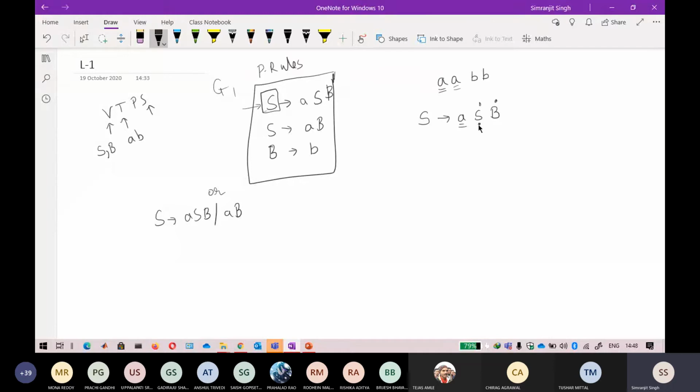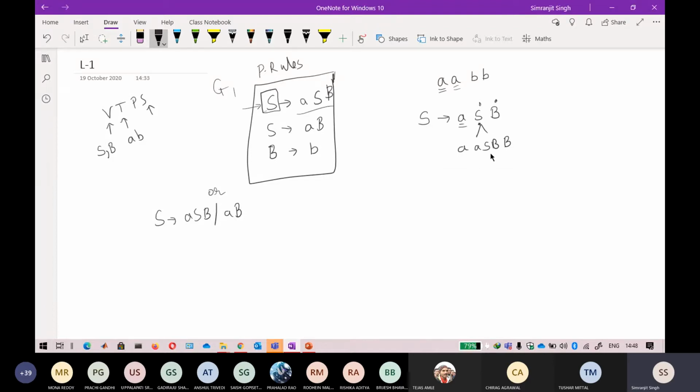Now if I take this S, in place of this S I can put ASB, followed by a B. So I didn't do anything, I just substituted the value of S with ASB.